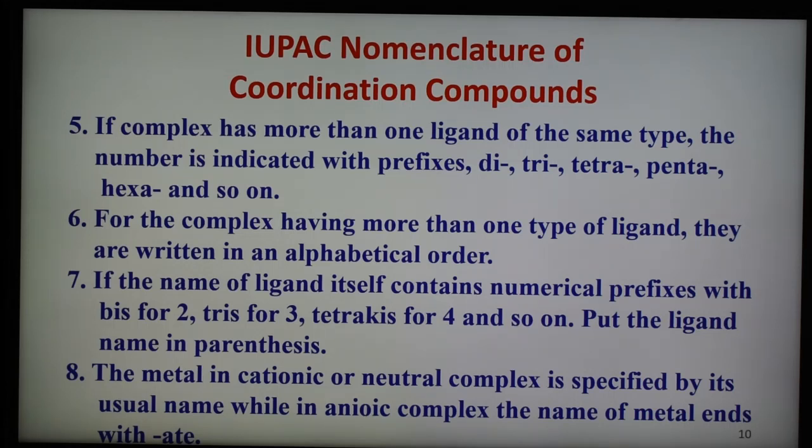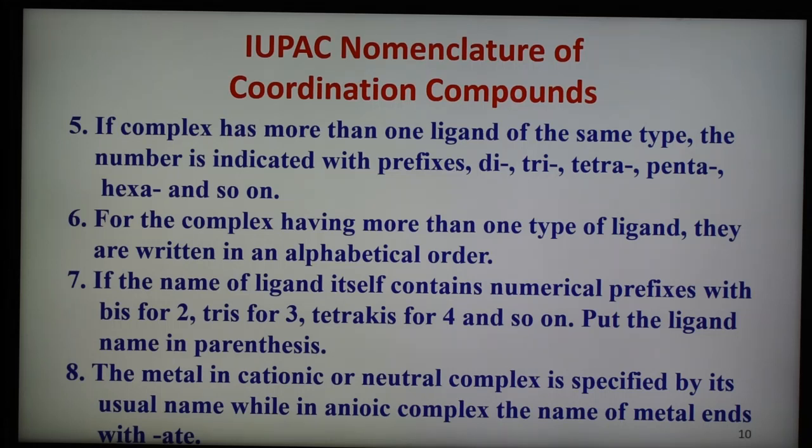Some ligands ending with IDE change simply to O. For example, fluoride, we write fluoro; chloride, chloro; bromide, bromo; cyanide, cyano, like that. And some neutral ligands are there, like water, which is known as aqua, NH3 ammonia, which is ammine, carbonyl, nitrosyl, like that. So this is the order of naming the ligands, and these are the rules we have to follow.